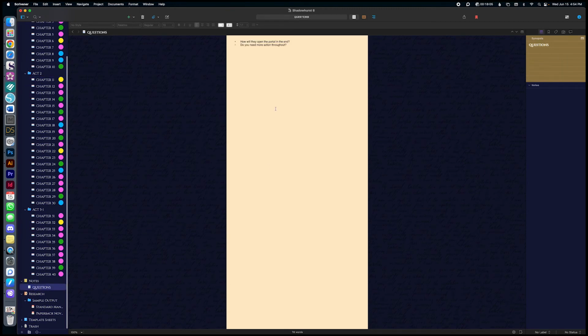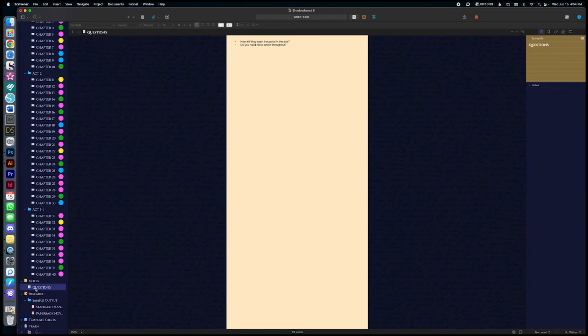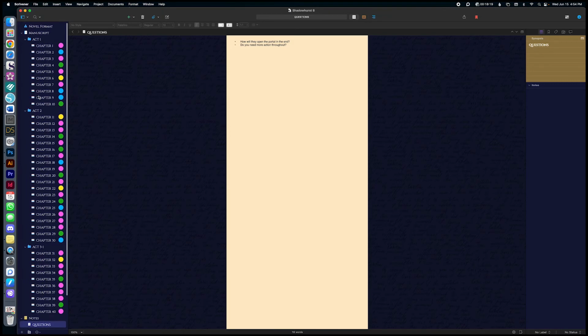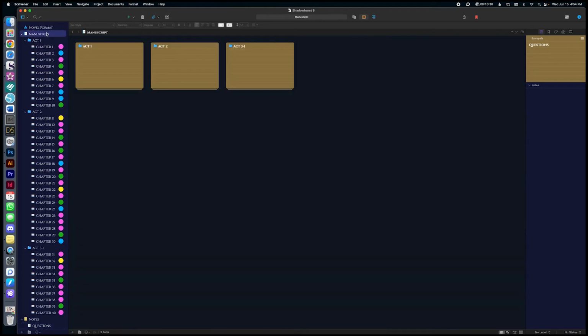And this section, what I have here under my notes, is questions. So you'll see that I have set up a section where I already have some questions that I need for myself. And I'll be doing this for the research part of like the editing part of the final stage. So that's what I have set up here. And that's for the most part how I have my manuscripts set up.